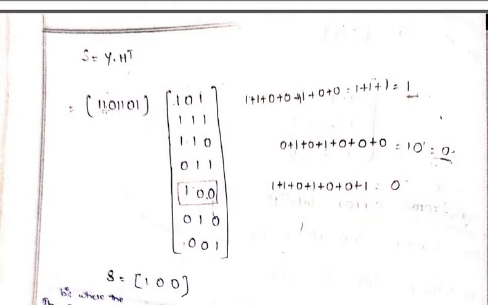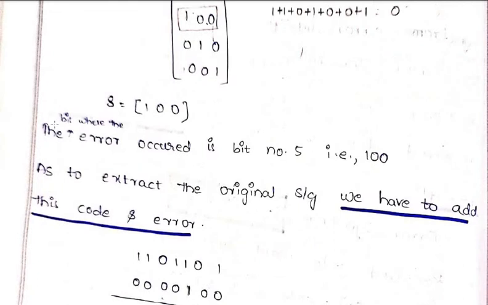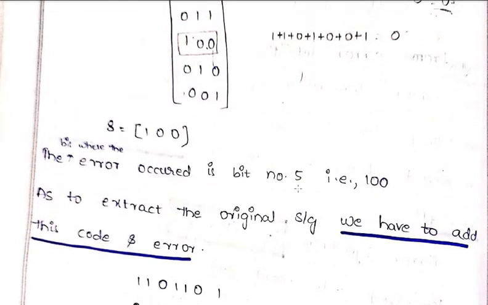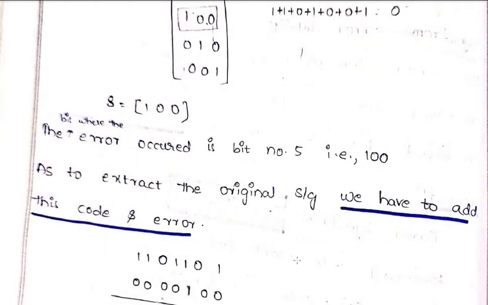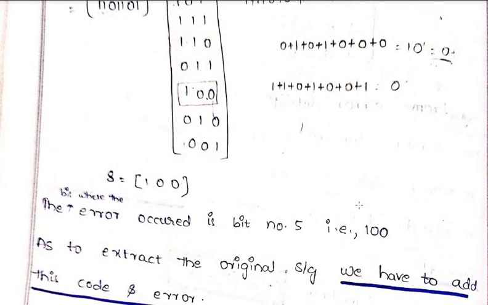Now go back to this message signal. You can count over here 1, 2, 3, 4, 5. Means at this particular one you will be having the error. Now that you have to remove. Clear? See, the bit where the error has occurred is number 5, that is 100. Now what exactly we have to do? We have to extract the original signal, and for that you have to add this error code.